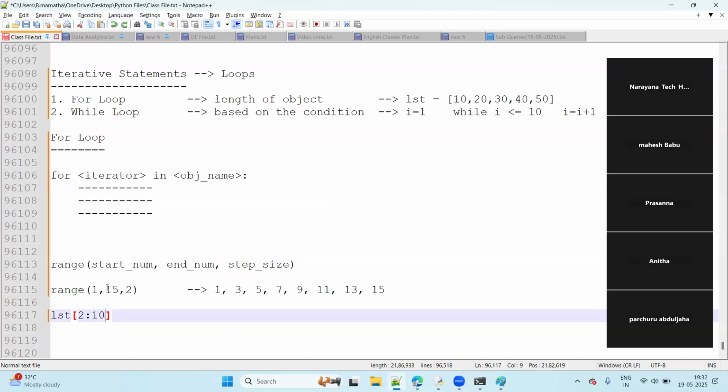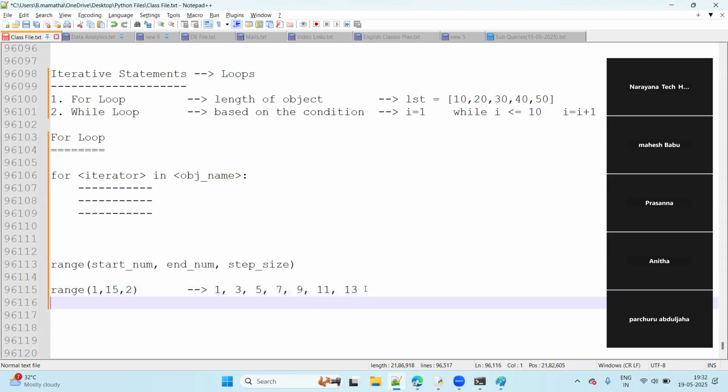So here, 15 means what is the before value? 14 only, guys. But we should take one value before it only. At that time, 15 will not come in the output, right? Up to 13 only will come. Any number means we take the one value before it only. Even though 15 is there, take up to 14 only. So we can't get the 15 here. Only up to 13 will come. Okay, right.